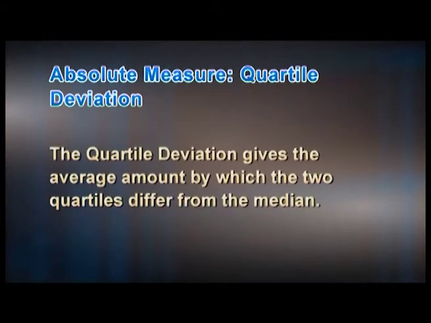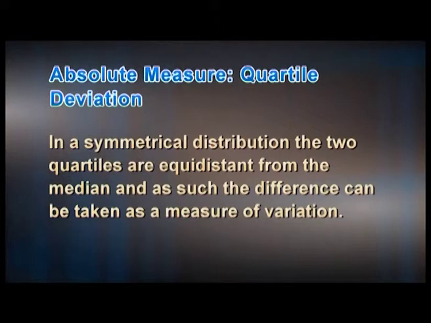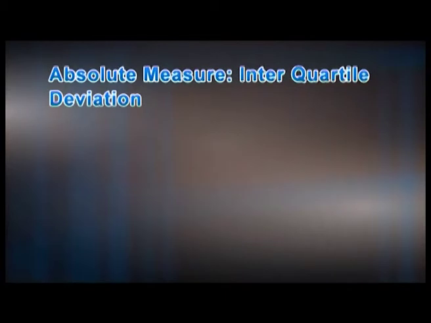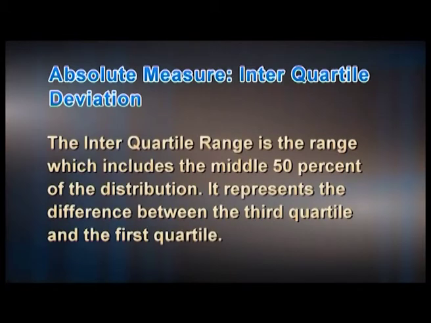Absolute measure: quartile deviation. The quartile deviation gives the average amount by which the two quartiles differ from the median. In a symmetrical distribution, the two quartiles are equidistant from the median, and as such, the difference can be taken as a measure of the variation. Absolute measure: interquartile range. The interquartile range is the range which includes the middle 50% of the distribution. It represents the difference between the third quartile and the first quartile.